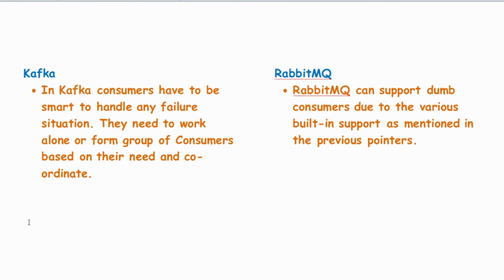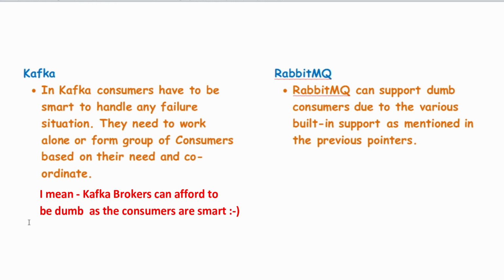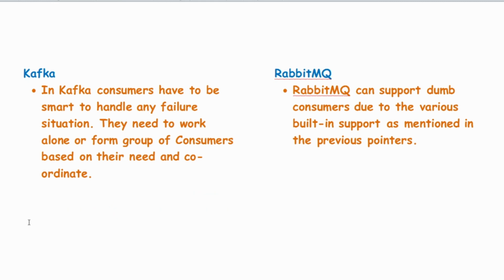So based on all the points that we have seen above, we can have one specific understanding: in Kafka the consumers have to be smart, whereas the brokers are typically dumb. The consumers can work alone or form a group based on their need. However the way they want, they can function, but it is their job to handle any failure of processing. Hence, the consumers in case of Kafka have to be smart.